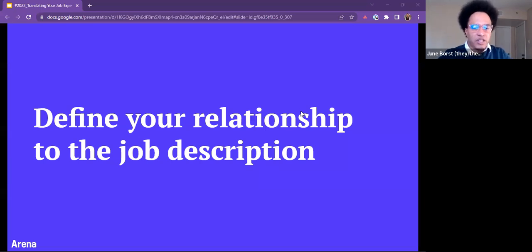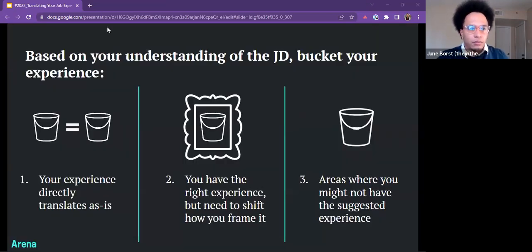Something else that we can use as a helpful tool is creating a definition of your relationship to the job description. Based on your experience with the job description, you can bucket your experience into three different buckets. The first is your experience that directly translates as is. So these are skills that are similar across roles, fields, and departments.